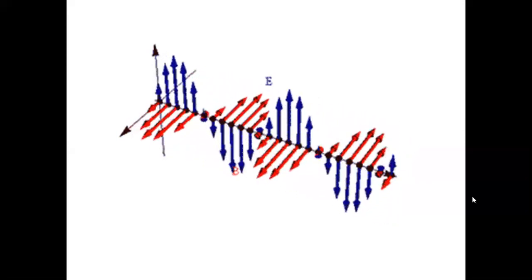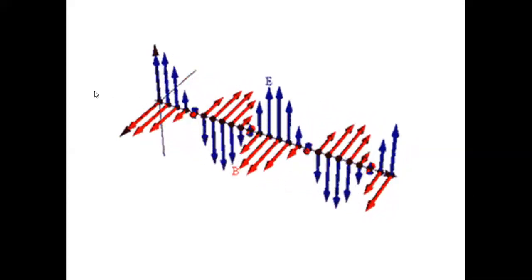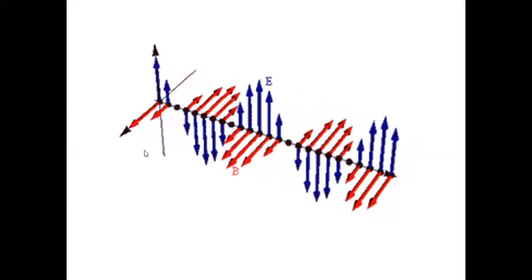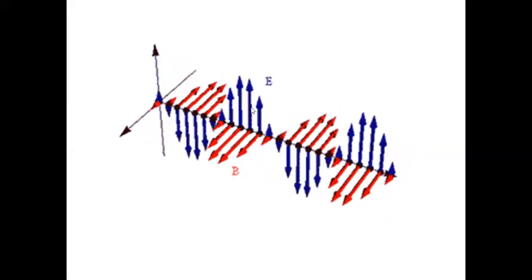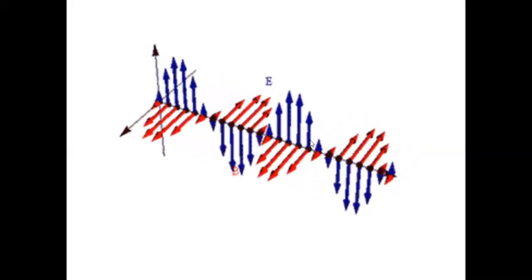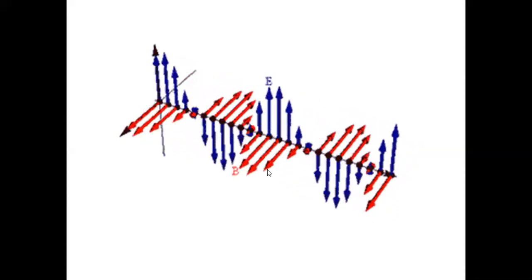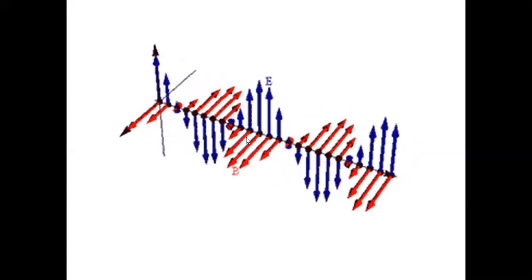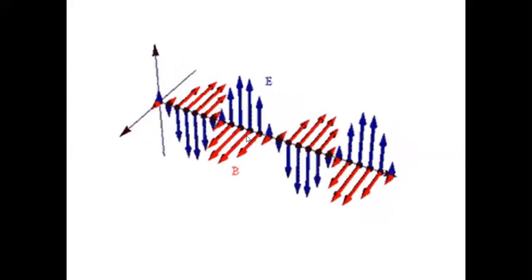Suppose the light is traveling in the Z direction. There may be an electric field this way, and a magnetic field this way also. There may be many directions, but if I show many directions here, it's confusing. So one set of electric field and perpendicular magnetic field is given. There may be another set of electric and magnetic fields perpendicular to each other. This is how light is assumed to be made up of, because we don't know actually.